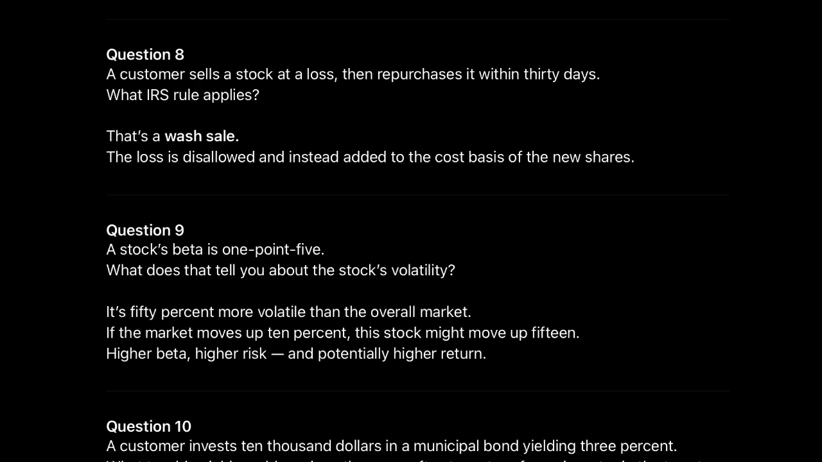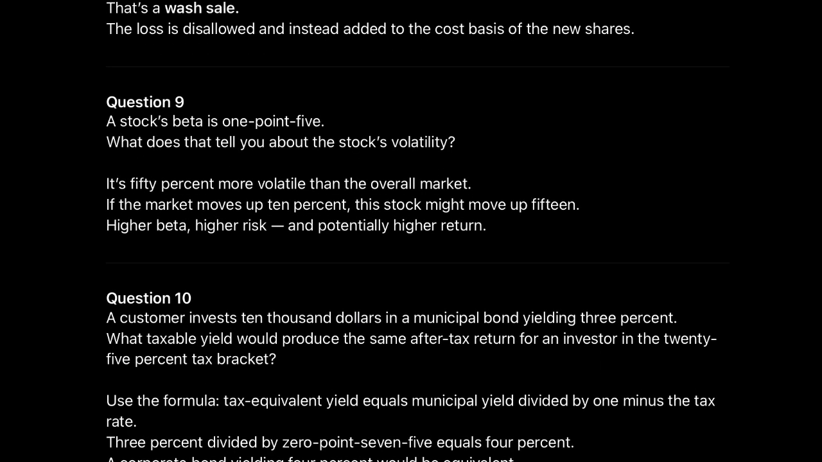Question 9. A stock's beta is 1.5. What does that tell you about the stock's volatility? It's 50% more volatile than the overall market. If the market moves up 10%, this stock might move up 15. Higher beta, higher risk, and potentially higher return.